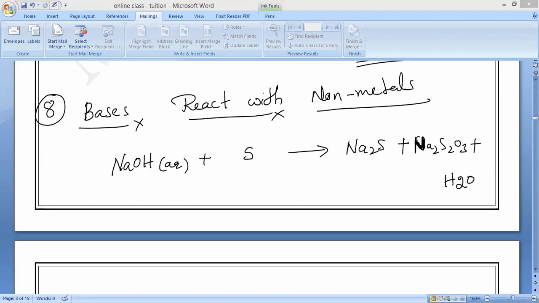Sir, 4 NaOH plus 2S gives Na2S plus Na2S2O3 plus 2H2O. So okay, write it.